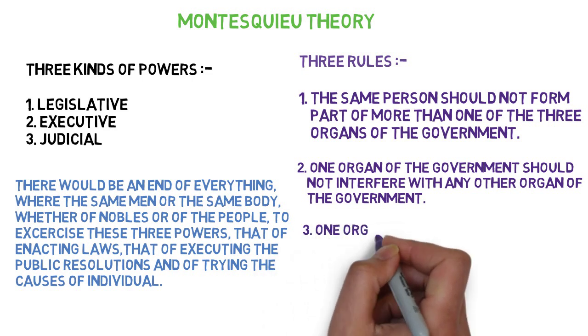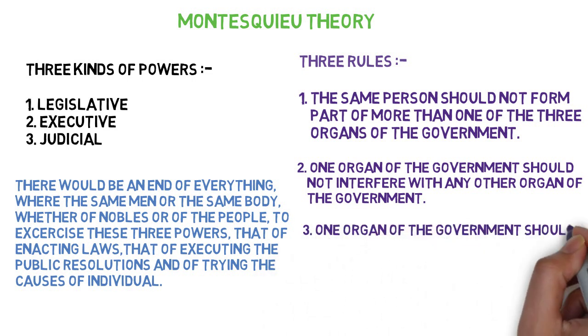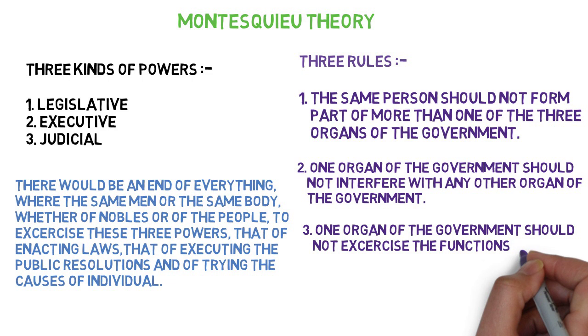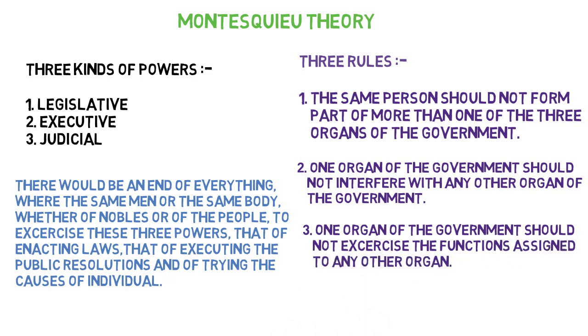Now, third principle is one organ of the government should not exercise the functions assigned to any other organ. It is the function of the legislature to bring acts and laws, and it cannot be done by the judiciary. And the function of the judiciary is to try cases, and that should not be done by the legislature. These are the three rules on which the doctrine of separation of power works.